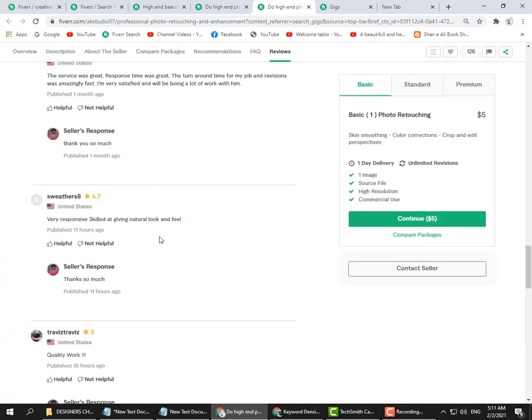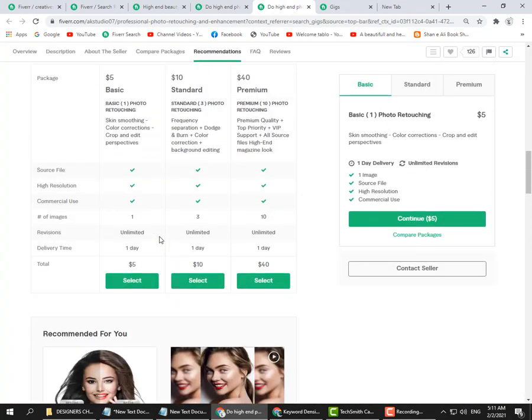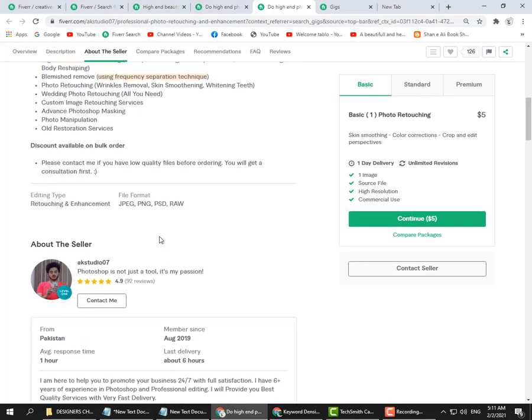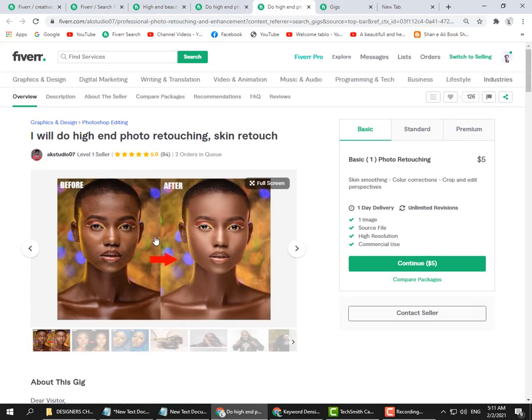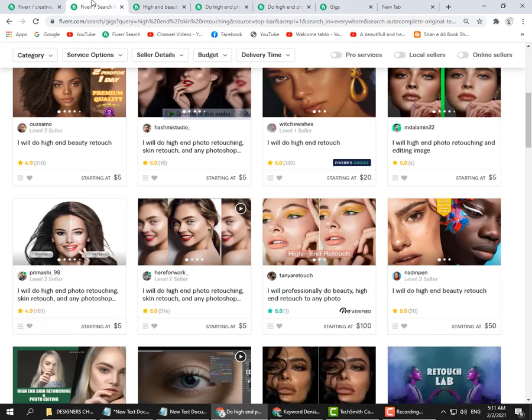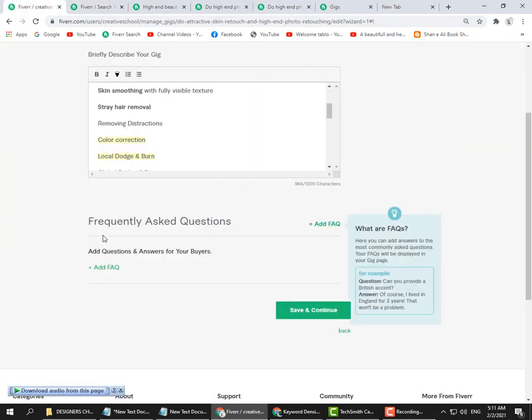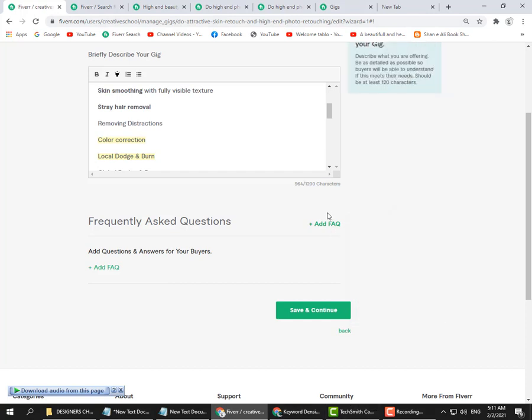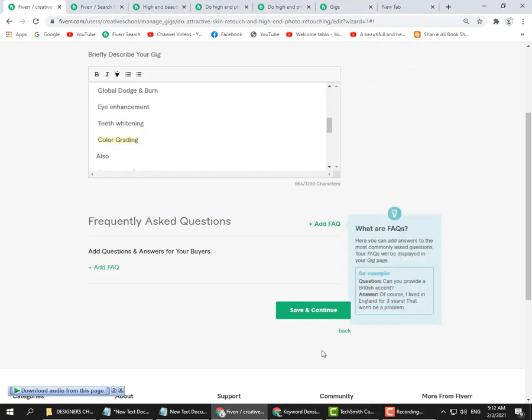And you can see that these are the top freelancers, and they have not added the FAQs. So if you want to add FAQ, then please use title keyword in your FAQs.